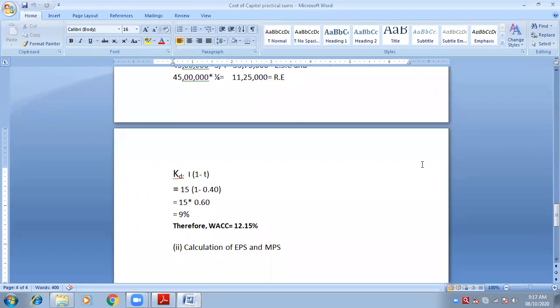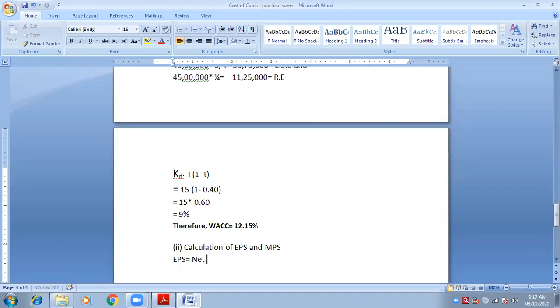Now, in this sum, we were supposed to calculate EPS and market price per share. So the formula of EPS is, see what is EPS? EPS is earning per share. That means for one share, behind one share, how much you earn. That is known as EPS. Earning per share. Per means one. If there is one share in the market, how much you earn out of that. Okay. So per share, earning per share.